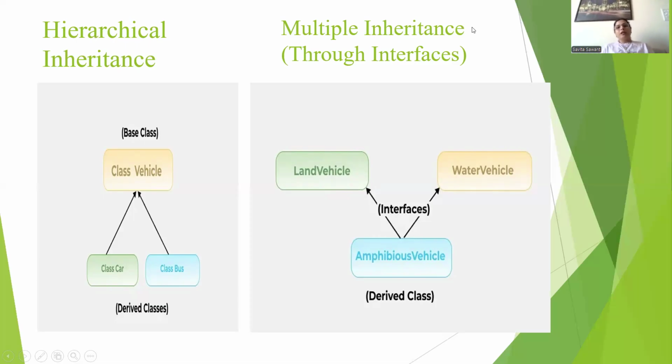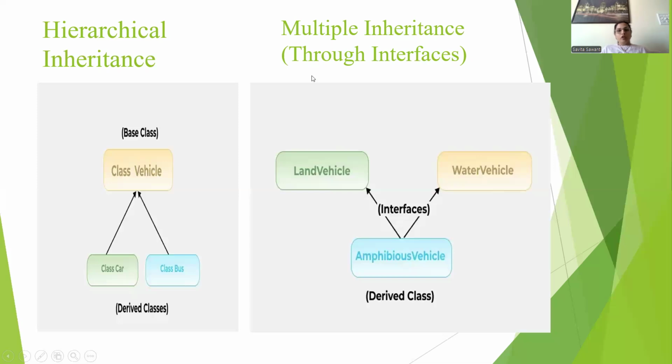Then we will see multiple inheritance. In multiple inheritance, multiple parents are present for one child class. If you see here, land vehicle is one superclass, water vehicle is another superclass, and the subclass is amphibious vehicle.